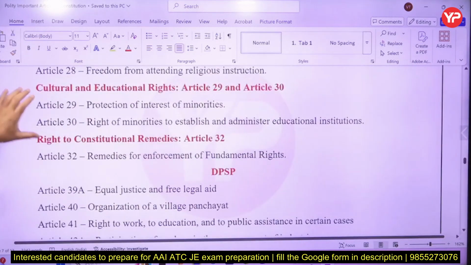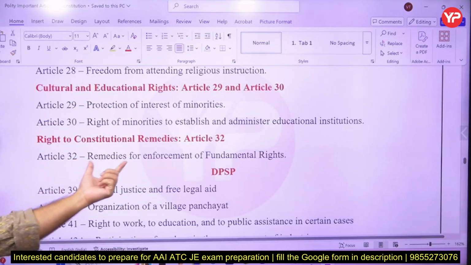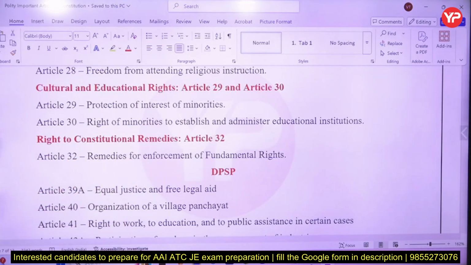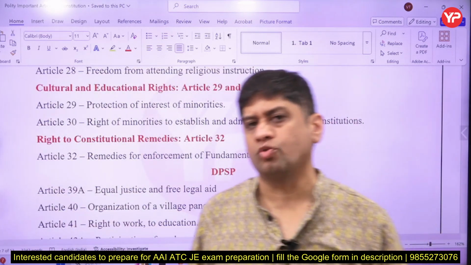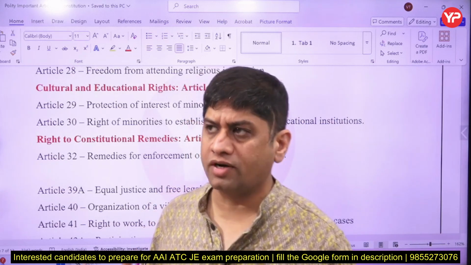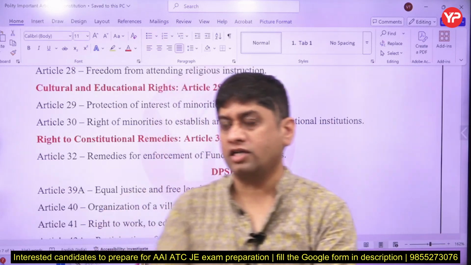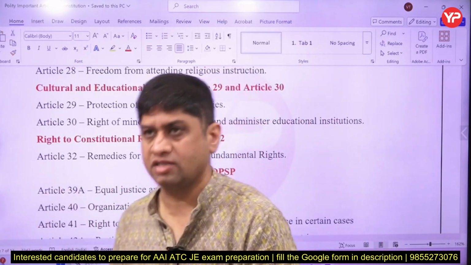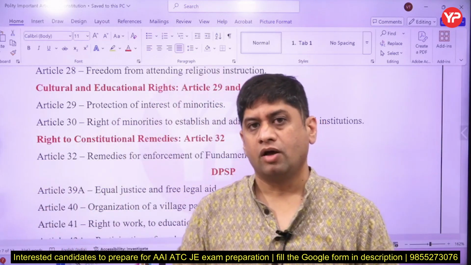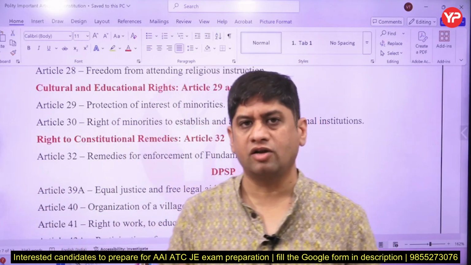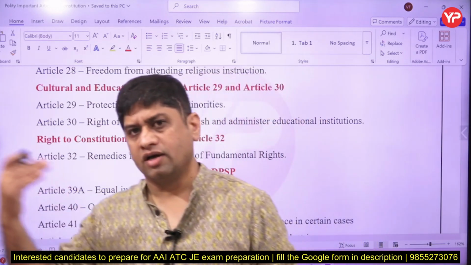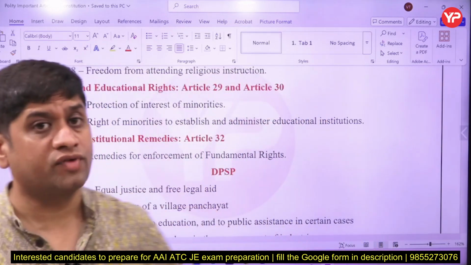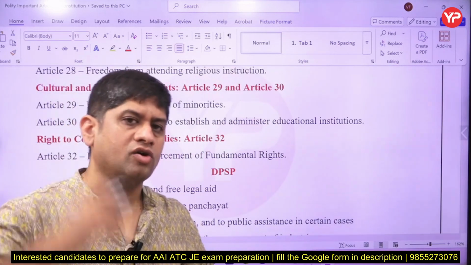Cultural and educational rights of minorities, 29, 30, and this Article 32 gives the power to the citizens to approach Supreme Court. So if our fundamental rights are violated, we can directly approach Supreme Court and knock the doors of Supreme Court. So under Constitution, the responsibility to protect the rights of the citizen is given to Supreme Court directly. For other violation of the rights, you cannot directly go to Supreme Court. First you need to go to district court, and then high court, then by appeal to Supreme Court. But if your fundamental rights get violated, you can directly knock the doors of Supreme Court.